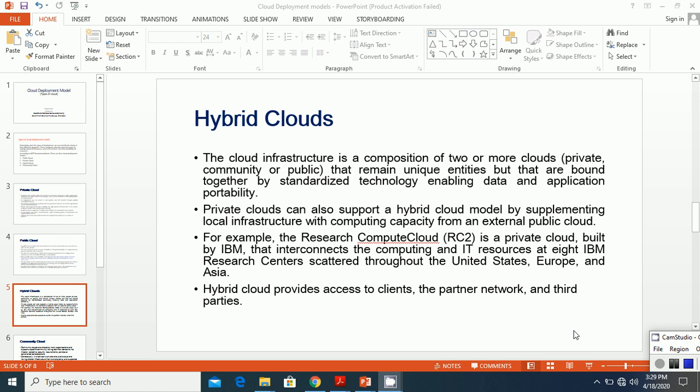There are many benefits of using the hybrid cloud, since hybrid cloud provides a balance of security and convenience.